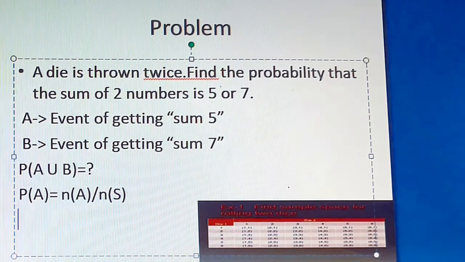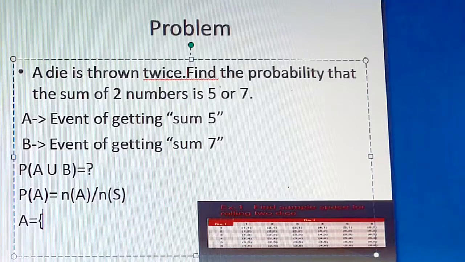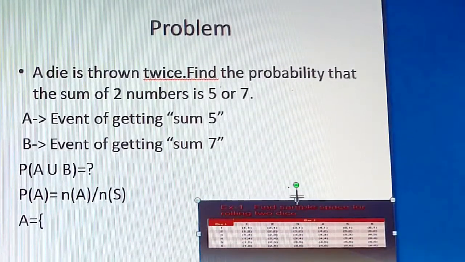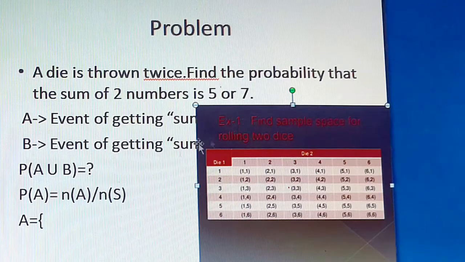So first we'll write the sample space for event A. We have to first write the sample space for rolling two dice. Already I have given you in the previous video, right? If two dice are thrown, the total possible outcome will be 36, right? N of S will be 36. All right, this is the sample space. Okay, students. So A is sum of 5.